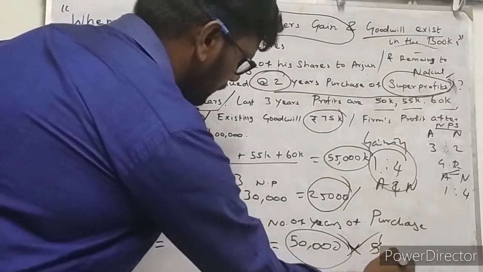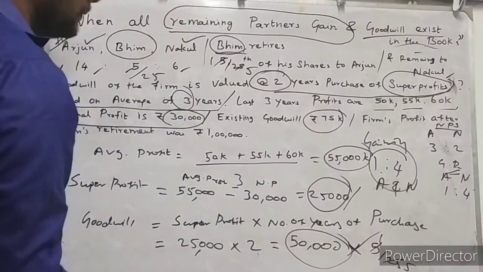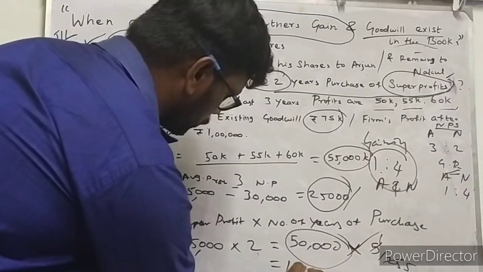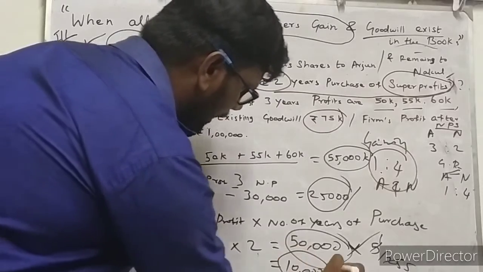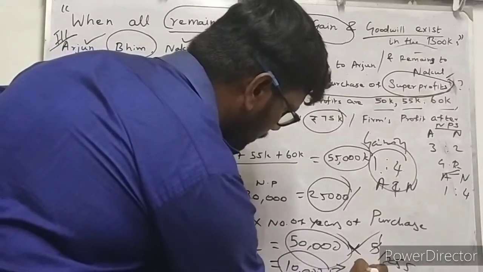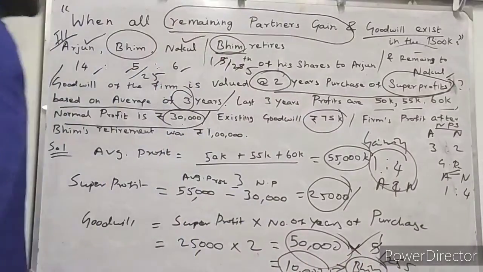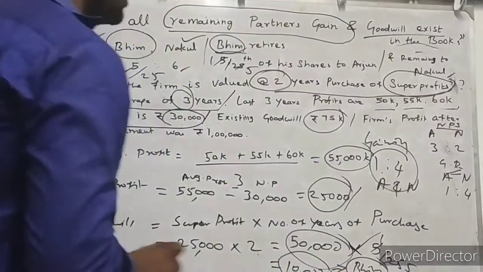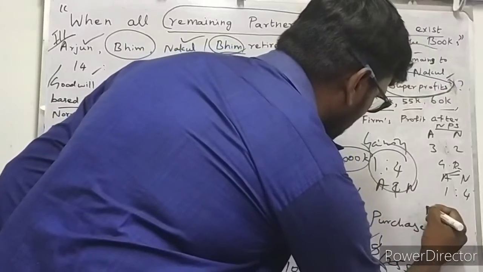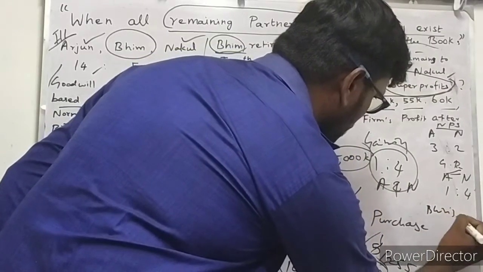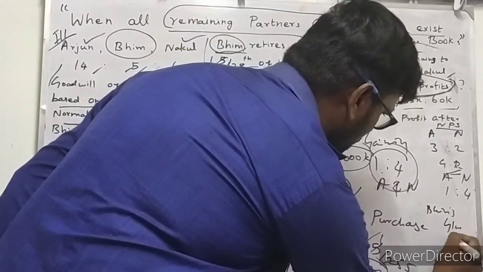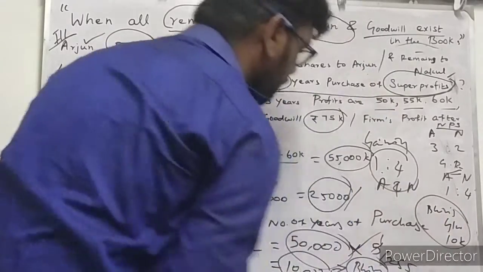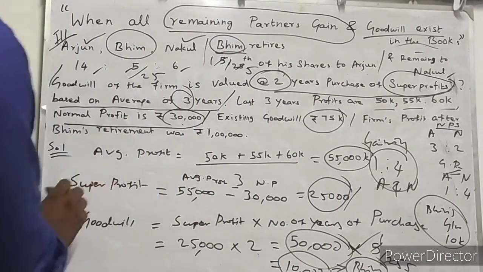BIM's share of profit is 5 by 25. So 50,000 into 5 by 25, you can find the exact share of goodwill that goes to partner BIM, because BIM is a retiring partner. 1 by 5 of 50,000 is equal to 10,000 rupees. So BIM's share of goodwill is 10,000 rupees.